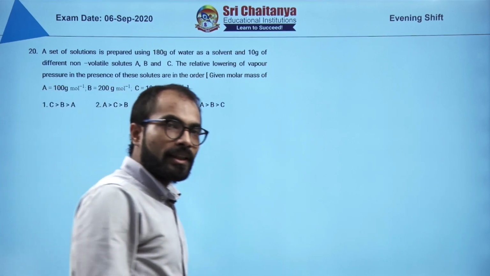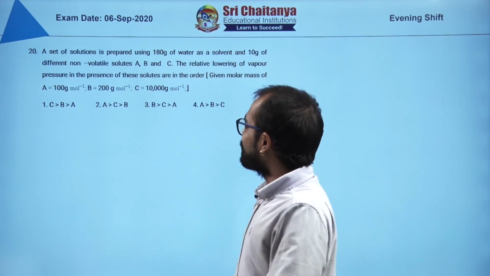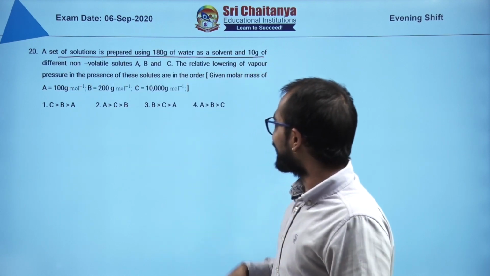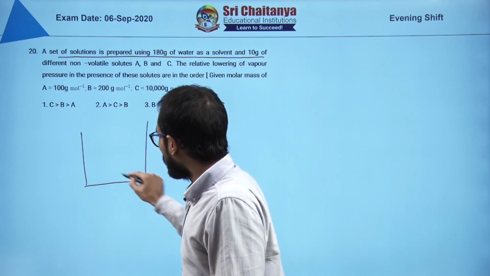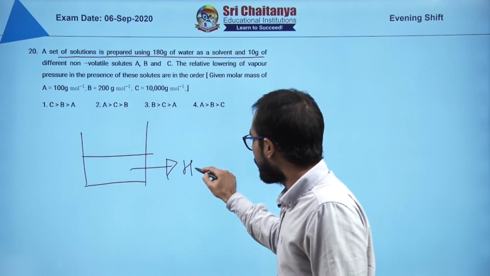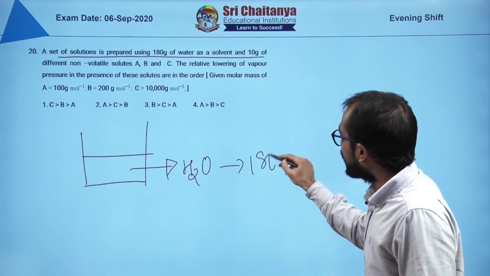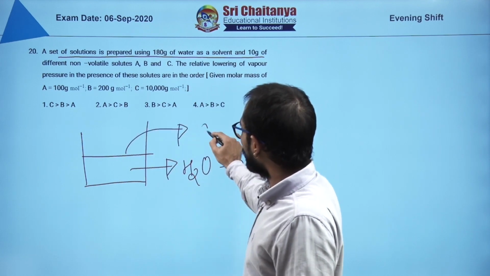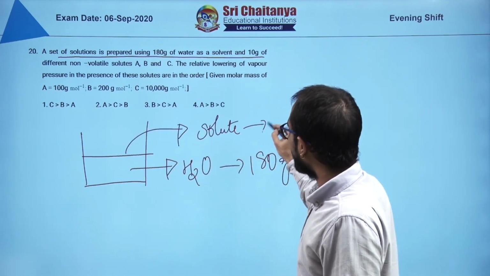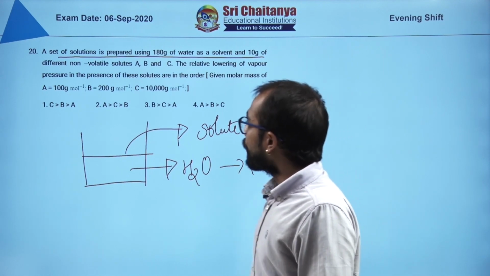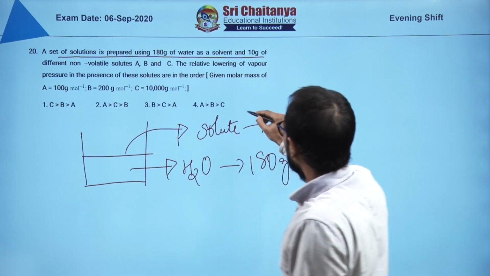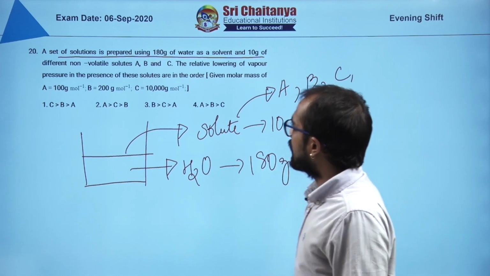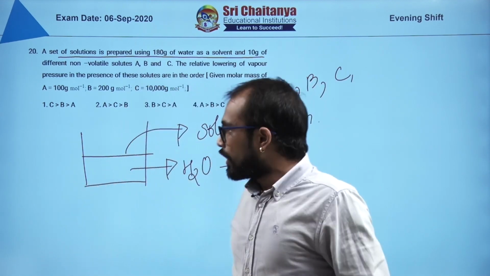Next question. The next question is from solutions, colligative properties. A very expected, very important question. Here what has been asked, you please go through it. A set of solutions is prepared. What is the solvent? Water is the solvent. How much water? It is written 180 gram and 10 gram of a non-volatile solute. So solute is there, we don't know the solute, but it is 10 gram, but this solute varies. One time you have taken A, one time B, and another time C. So there are three different solutions.